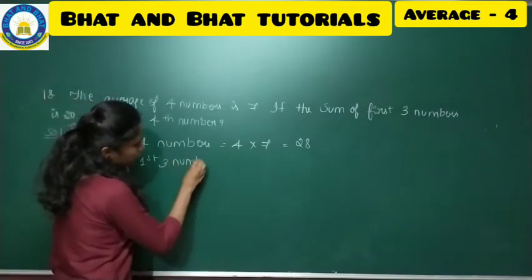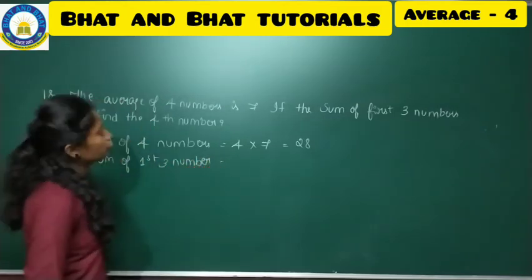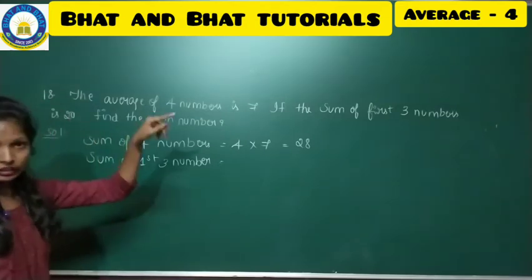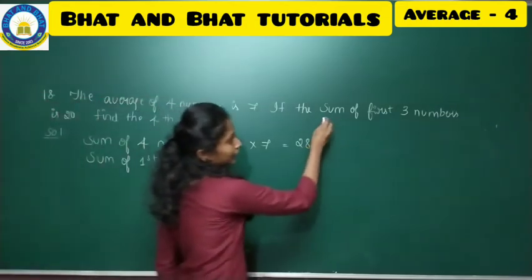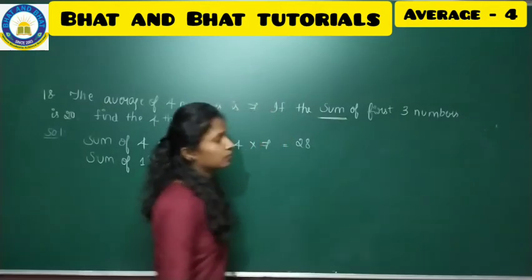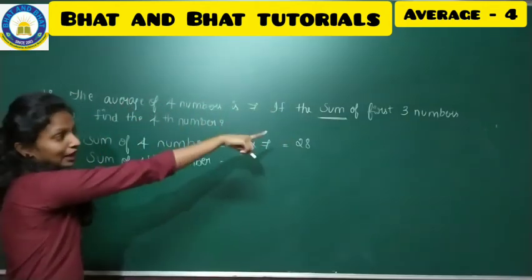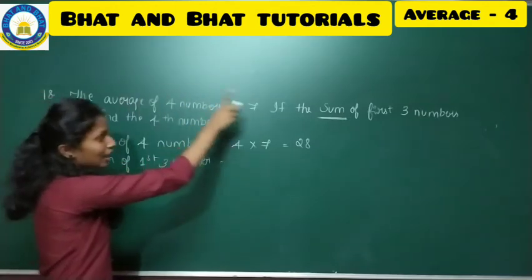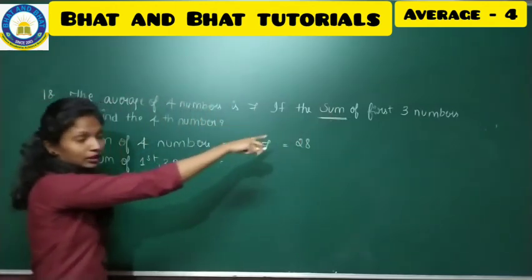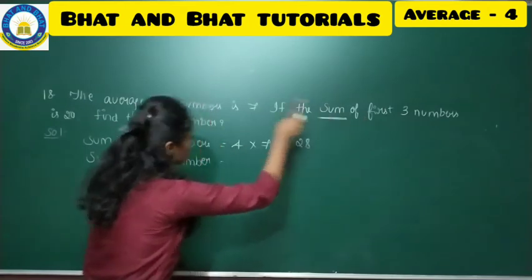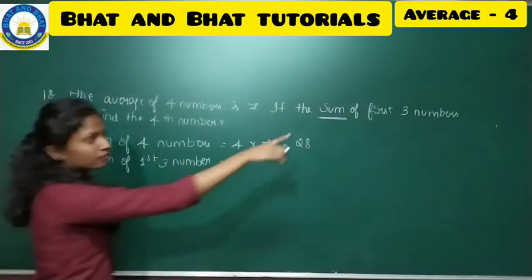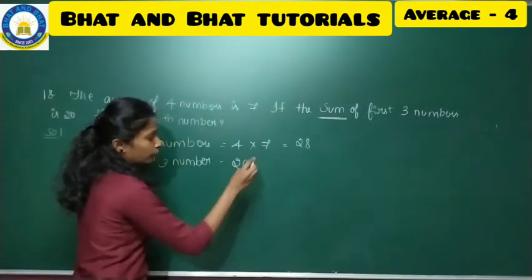Usually what we used to do is 3 into 20. But here, looking at the question, they have already given the sum. Instead of giving the average, they have given the sum. Know the difference between average and sum. Don't get confused. Only if they give average, you have to multiply. If they give sum, directly write 20.